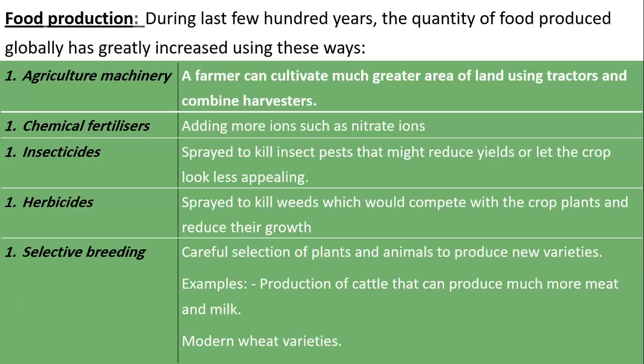But now when you eliminate the insects, you have more food, and accordingly we have an increase in food production for humans. Herbicides. Remember, some herbs just come and get into the land without you cultivating them there. What happens then is that they compete with the required plants, or the plants that we need for food, over resources like mineral ions and water and room for the roots. So when we developed herbicides, we could eliminate this competition, which gave the required plants more space to grow, and accordingly they produced more yield.